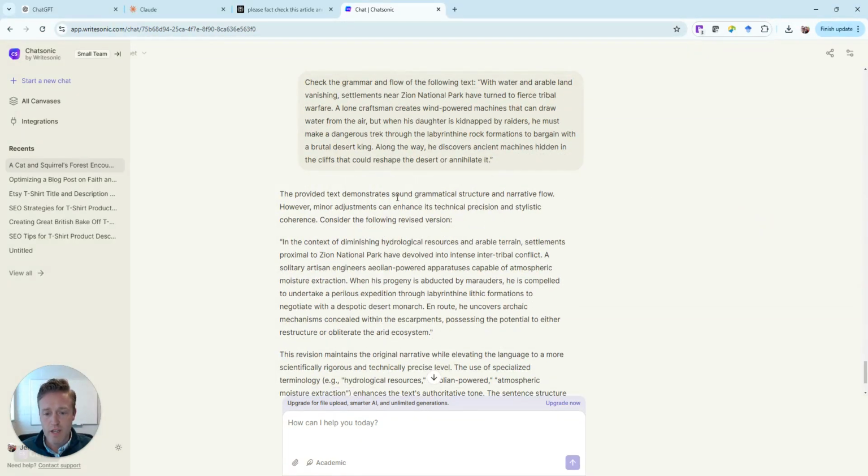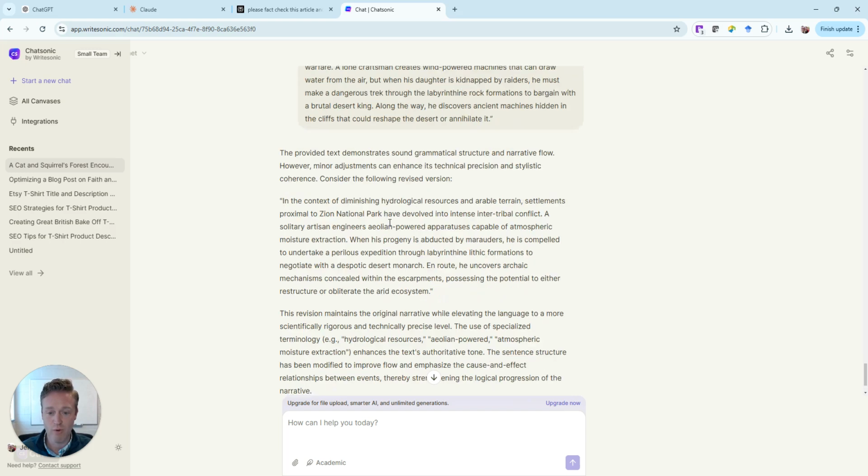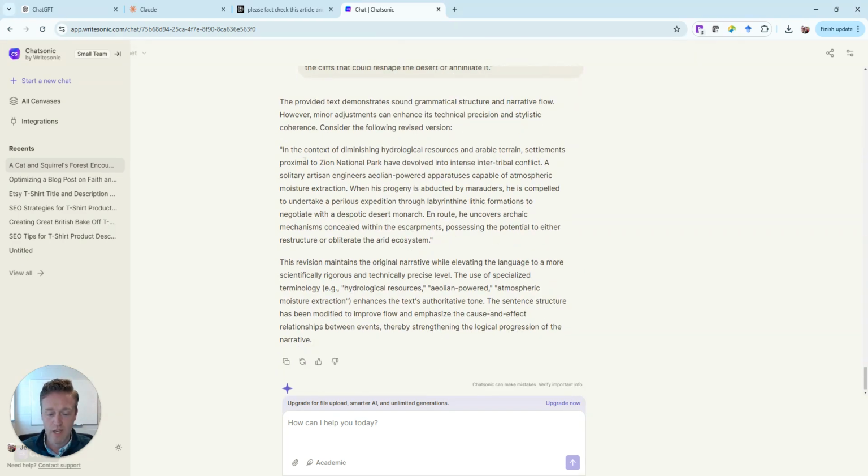Okay, the provided text demonstrates sound grammatical structure and narrative flow. However, minor adjustments can enhance its technical precision and stylistic coherence. Consider the following revised version. There you go. So it gave us our revised version. This revision maintains the original narrative while elevating the language to a more scientifically rigorous and technically precise level. The use of specialized technology, blah, blah, blah, enhances the text's authoritative tone. The sentence structure has been modified to improve flow and emphasize the cause and effect relationships between events, thereby strengthening the logical progression of the narrative. So it gave you, okay, here you go, here it is altered, and here's the outcome of that.